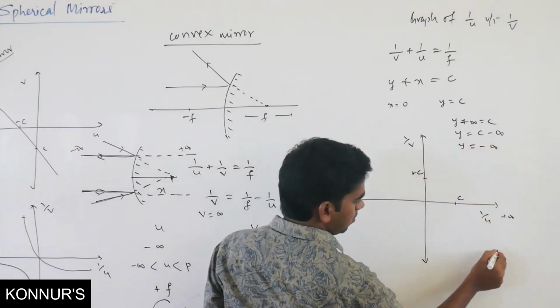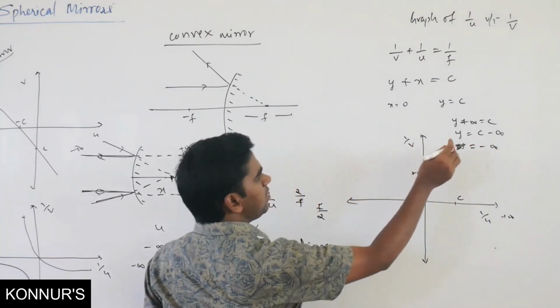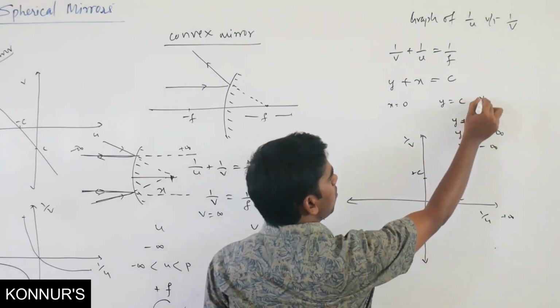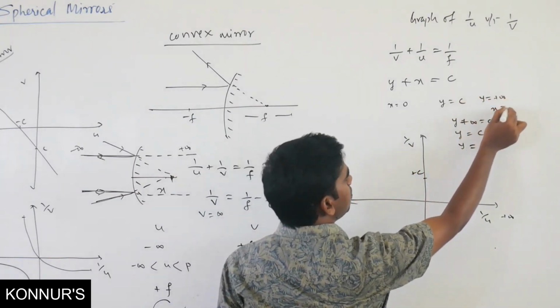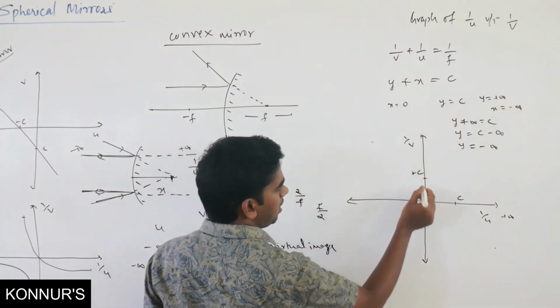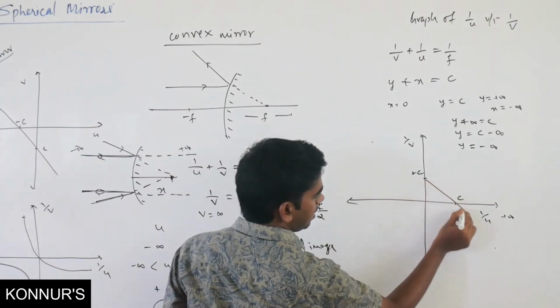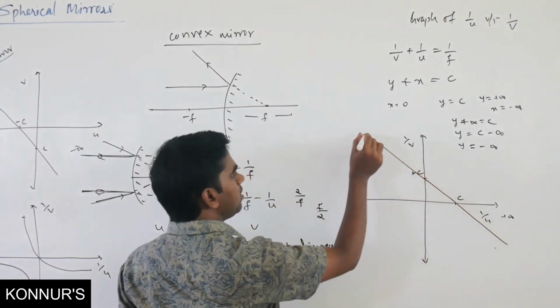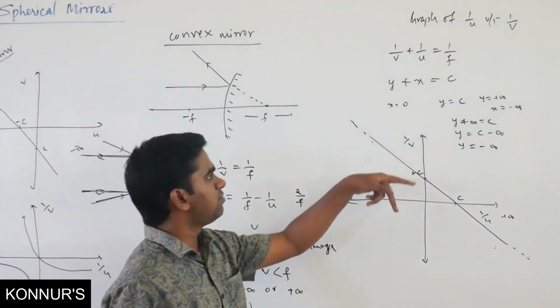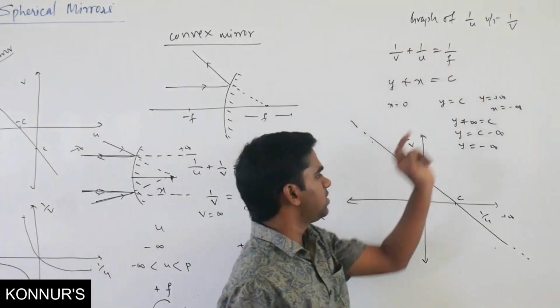So it is going to be somewhere here. Similarly, for y equals plus infinity, x is going to be what? Minus infinity. So again it is a straight line. It is a straight line going to negative and positive infinities. This is what the graph for 1/u versus 1/v looks like.